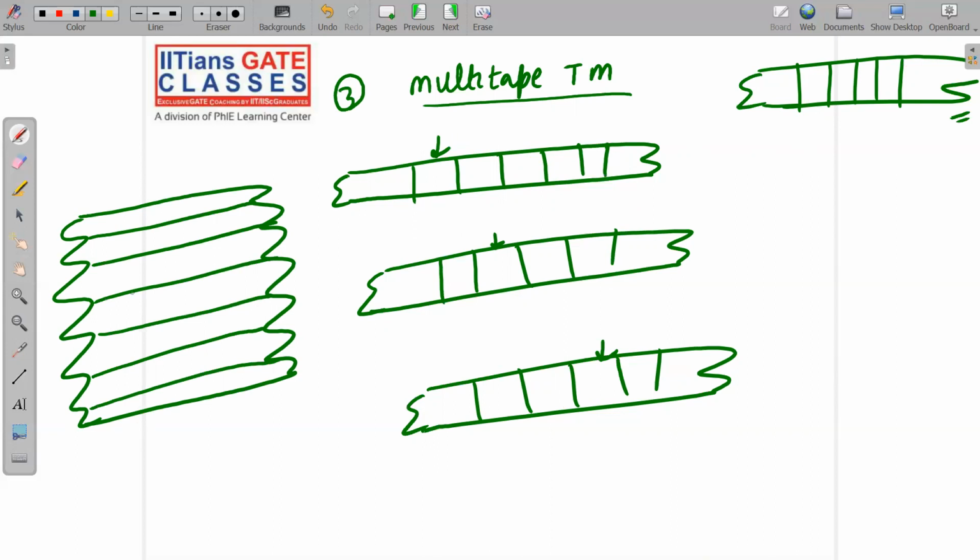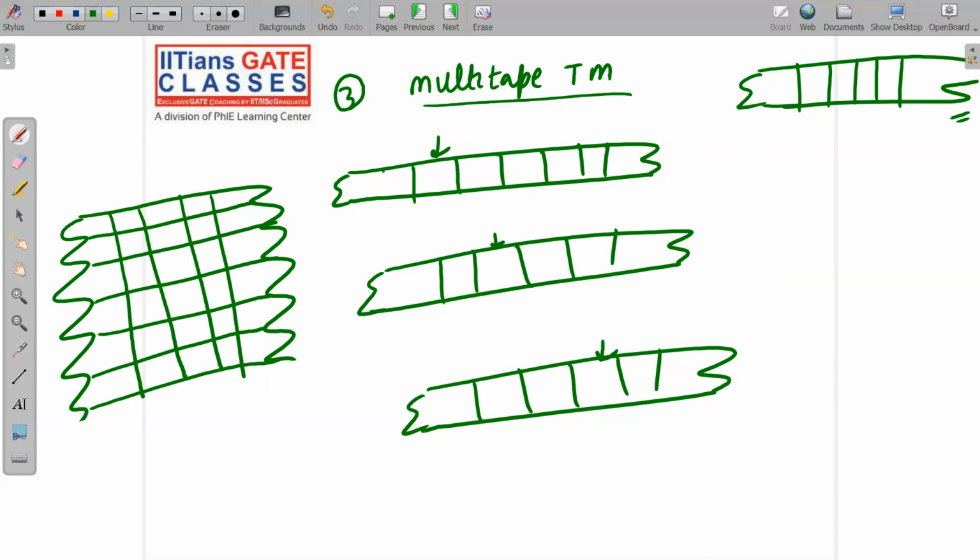Okay, 6-track Turing machine, and the first track will act as this tape only. The second track will act as the position for the read-write head of the first tape.